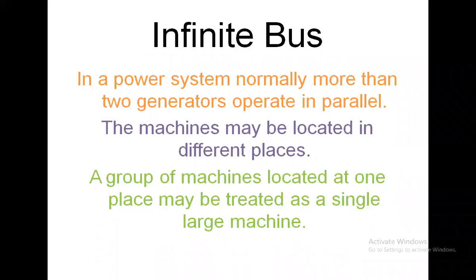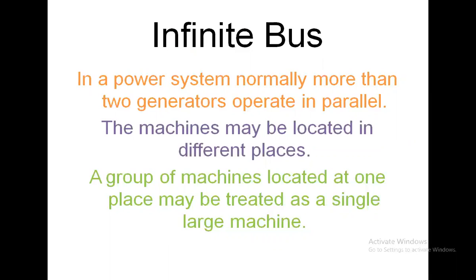So try to understand what an infinite bus is. Look, in a power system, normally more than two generators operate in parallel. In a power system we have to install many machines, so you will find more than two generators. Clear? The machines may be located in different places. So these parallel generators may be in different places.